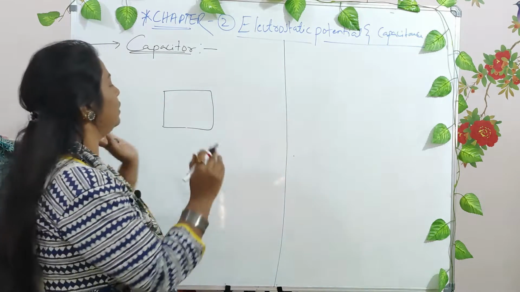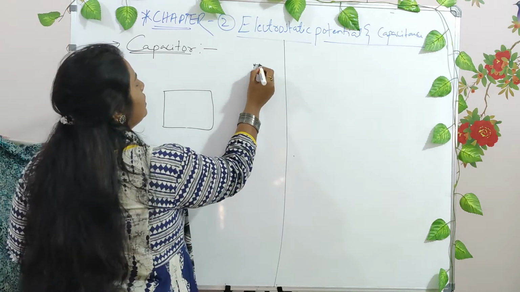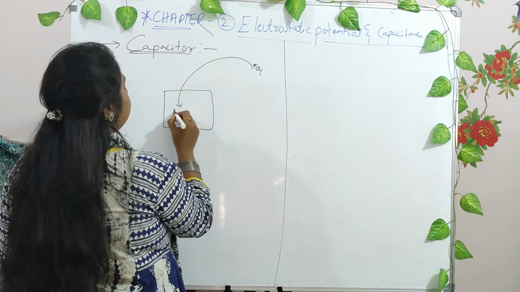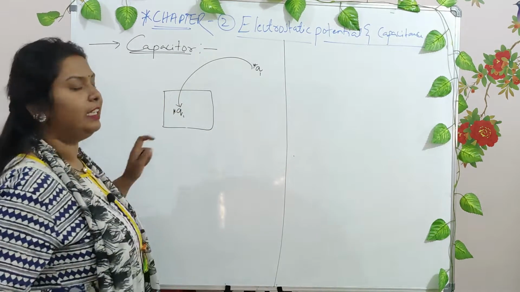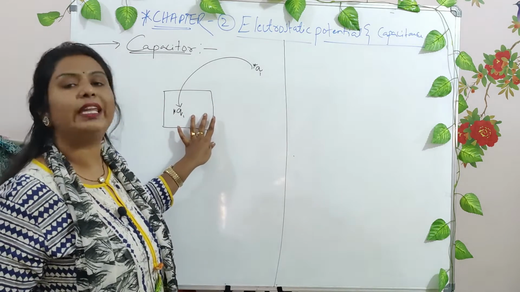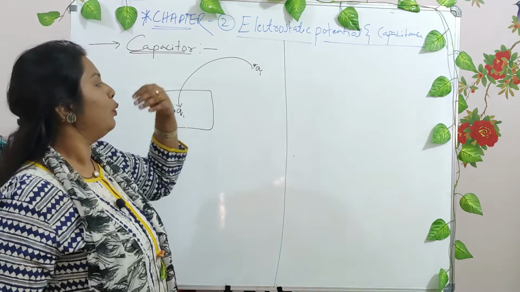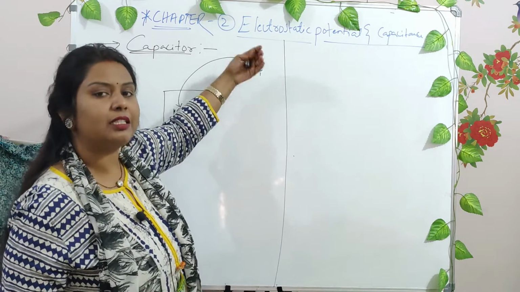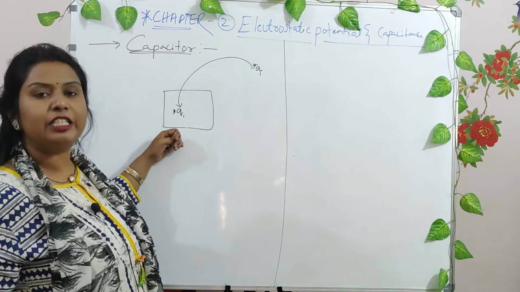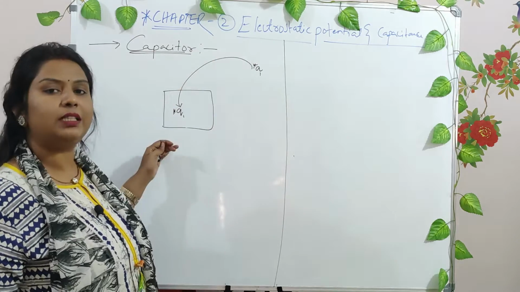Now initially this region is empty, right? You get a charge, say Q1, and bring it here and place it here. Now Q1 charge is present. Initially the space was empty, there was no charge and no electric field, or no energy in this region. When a charge is brought from a region of zero electric field to this region, what is the work done in bringing the charge from one point to the other?